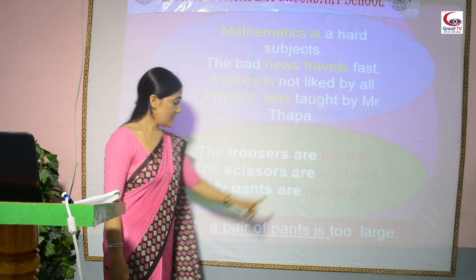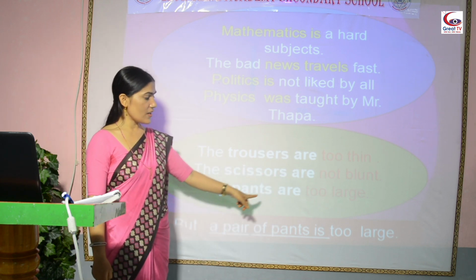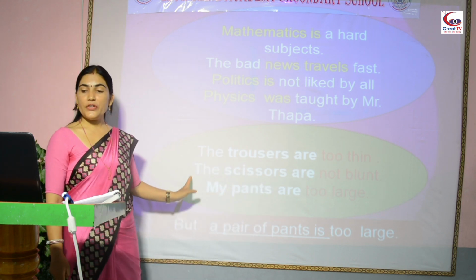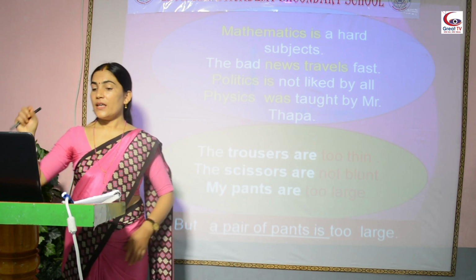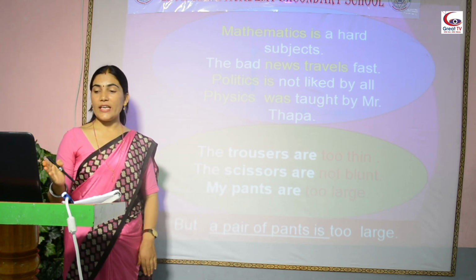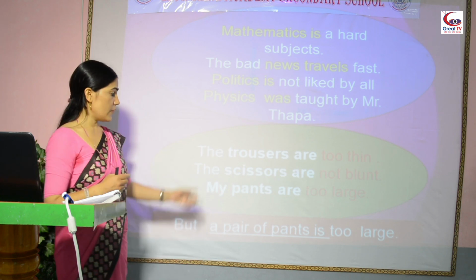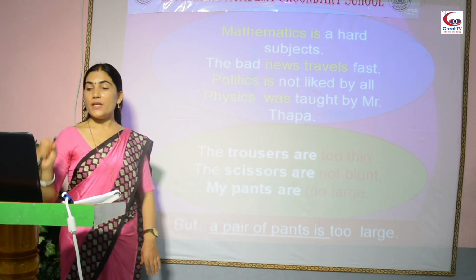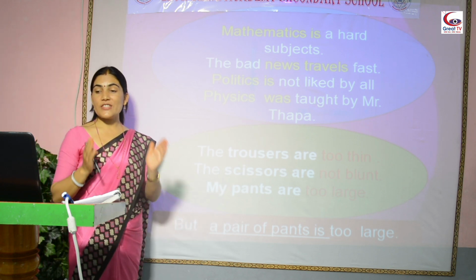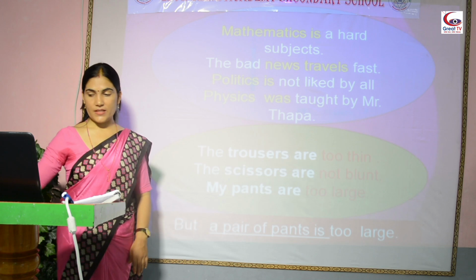Scissors are. My pants are too large. But if you want to make these nouns singular, you have to add a pair of before the noun. A pair of pants is too large. A pair of scissors is blunt. Okay.